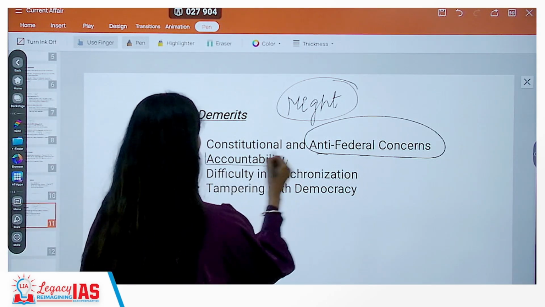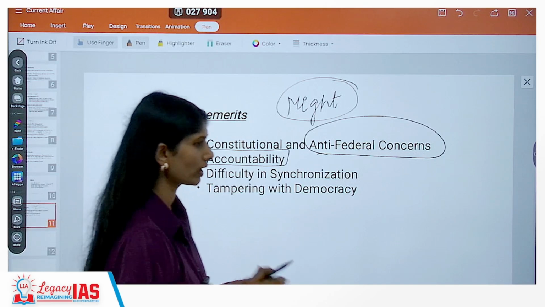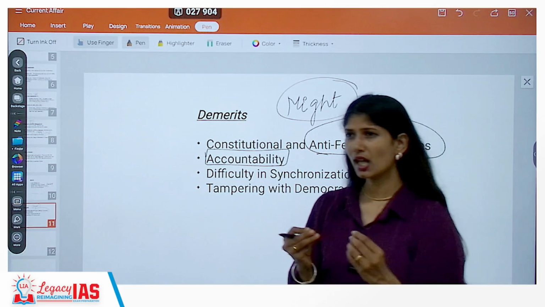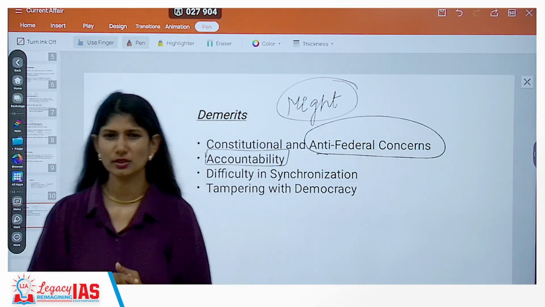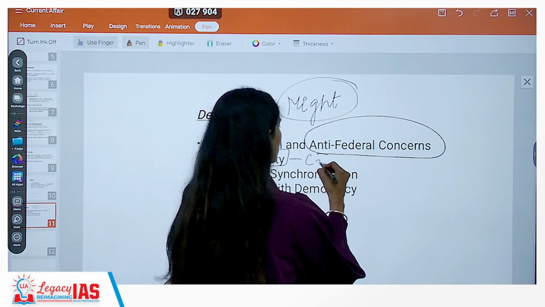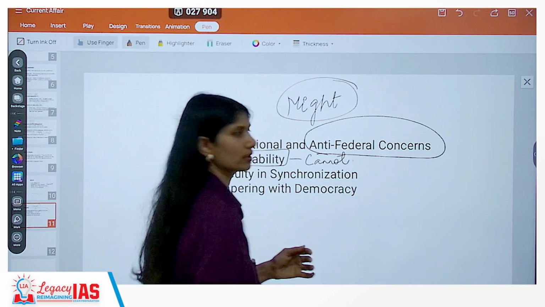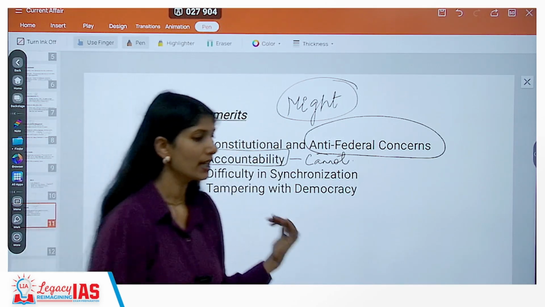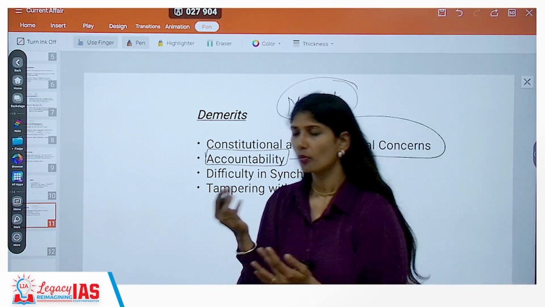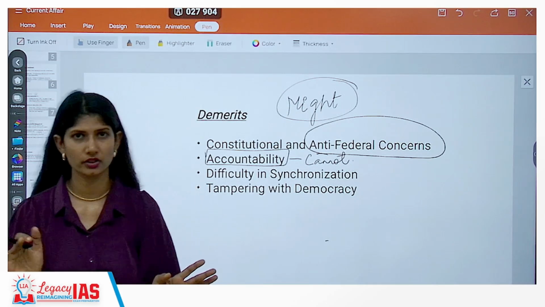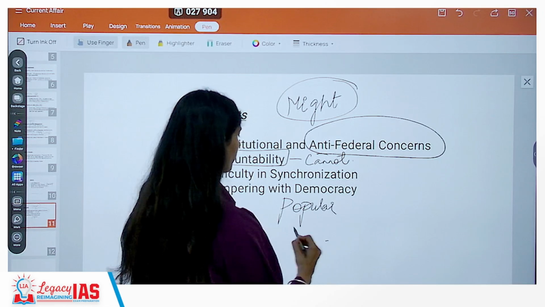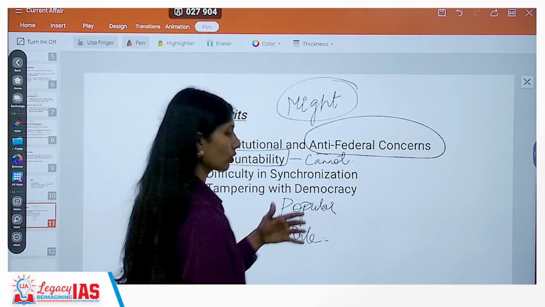Accountability becomes a question, which means, see, if the term is fixed for 5 years, then your government officials might become lax, and you can't hold them accountable. That is also a possibility, right? Popular rule is preferred.